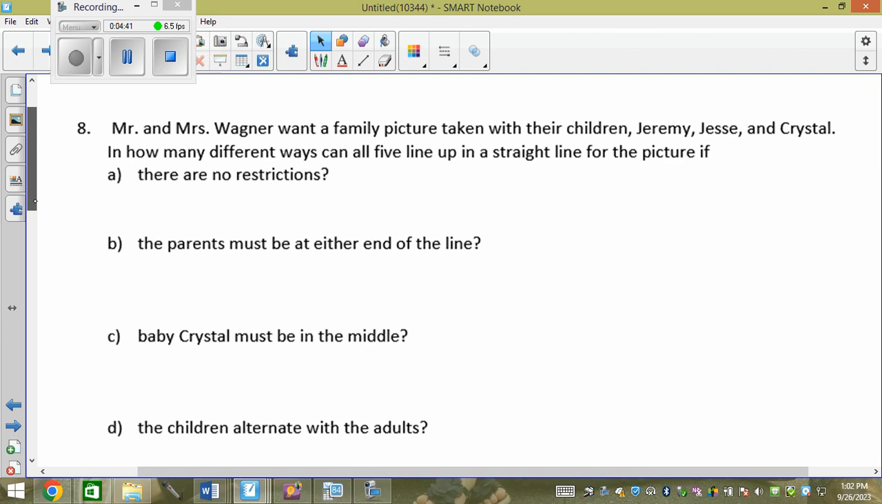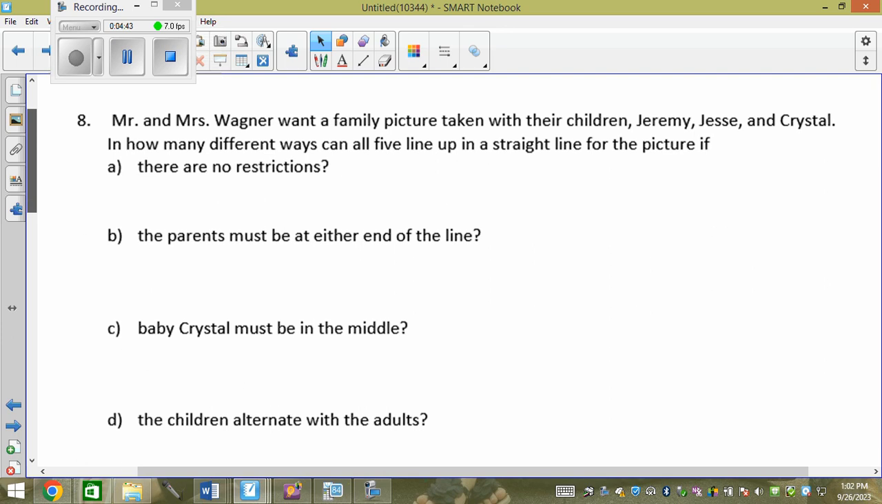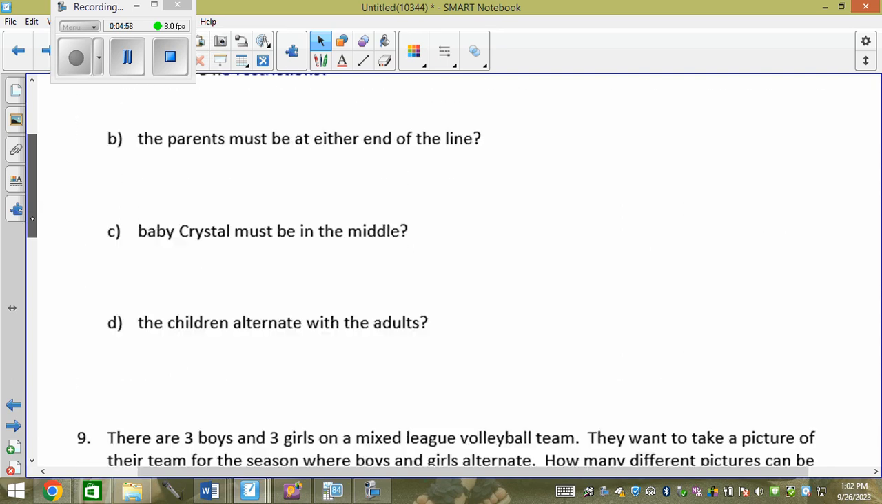It says, Mr. and Mrs. Wagner, who are my parents, want a family picture taken with their children, Jeremy, Jesse, and Crystal. Jamie got excluded because I had to have an odd number of children, so sorry, brother. In how many different ways can all 5 line up in a straight line for a picture if this is the case?